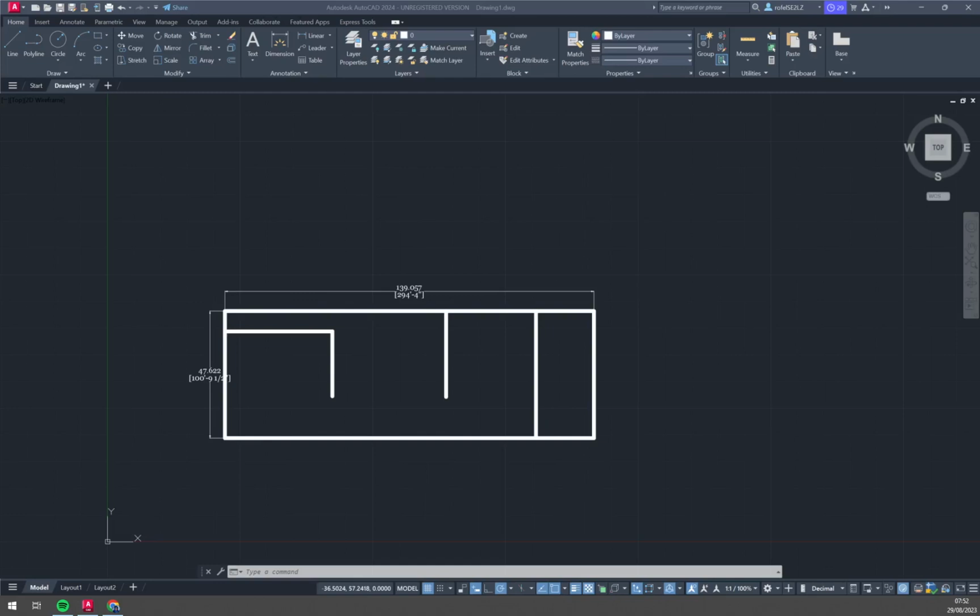Hello guys, my name is Matthew, and in today's video I'm going to show you how you can easily fill a pattern inside of your AutoCAD project.